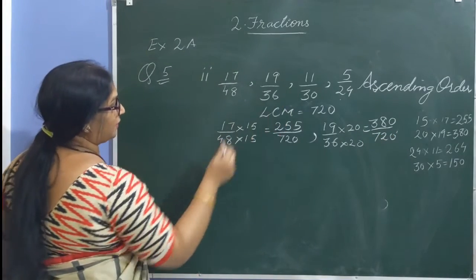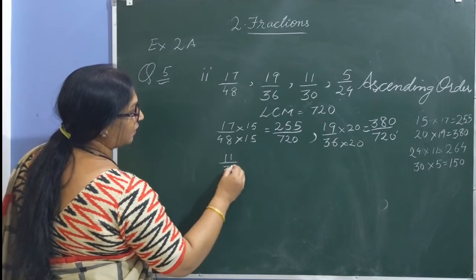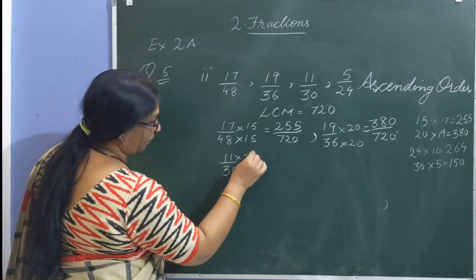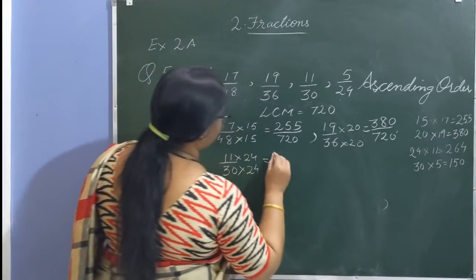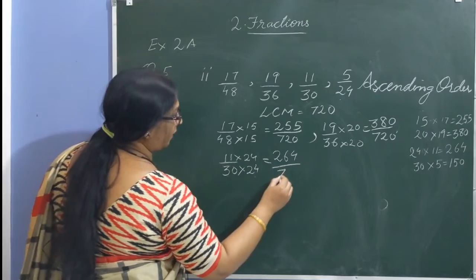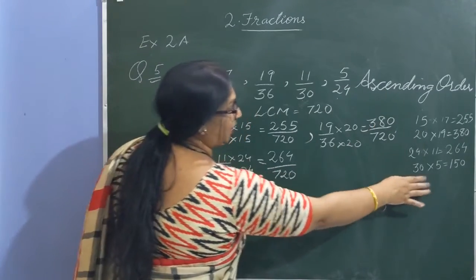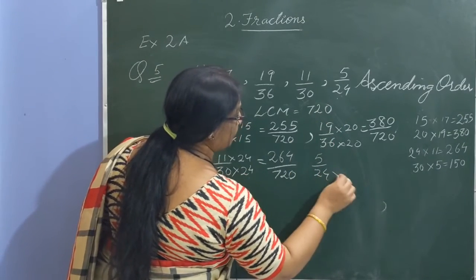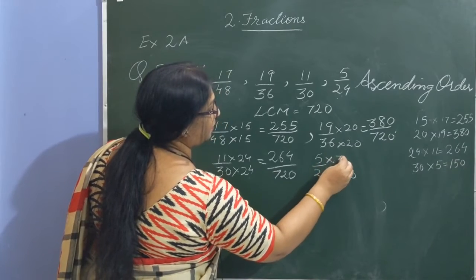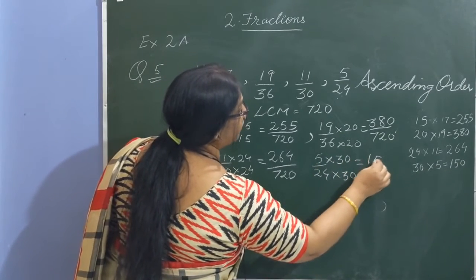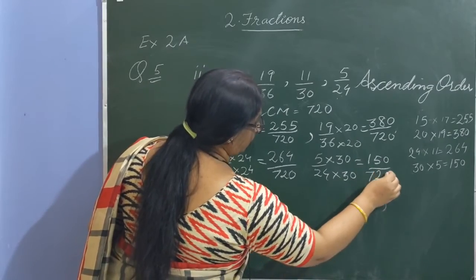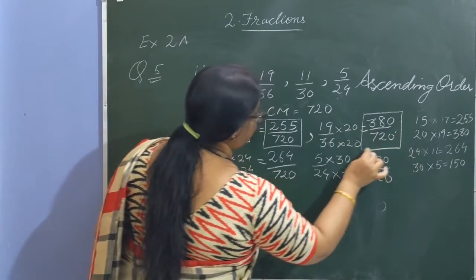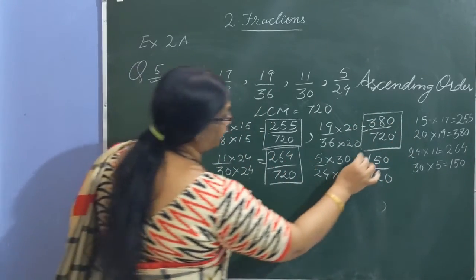Now let us move to the next fraction. 11 by 30. 30 into 24 is 720. So same number you multiply up, we'll get the product 264, so 264 by 720. Children, use your rough column for the calculation. Next is 5 by 24. 24 into 30 is 720. So same number multiply up and we get 150 by 720. Now you can see all four fractions are like fractions with the denominator 720.